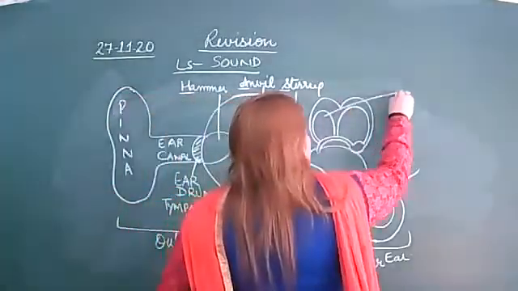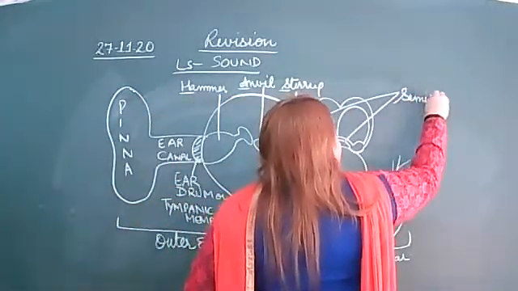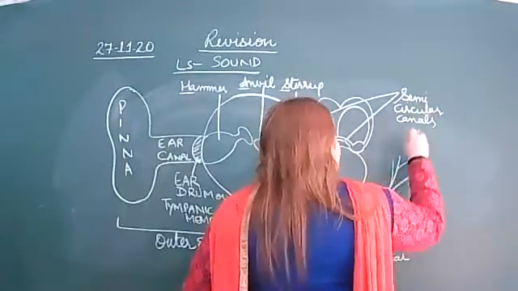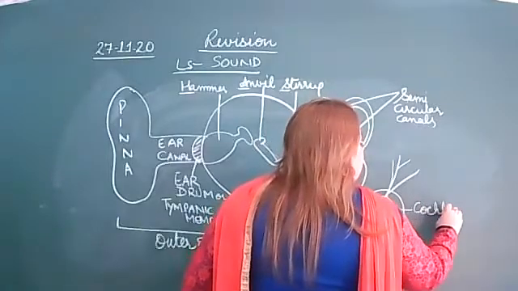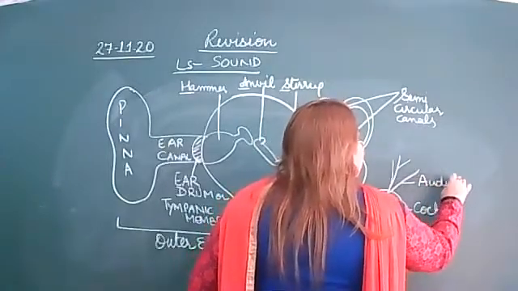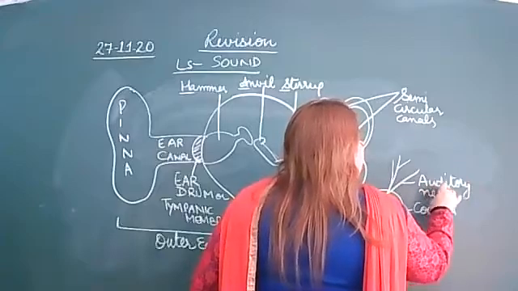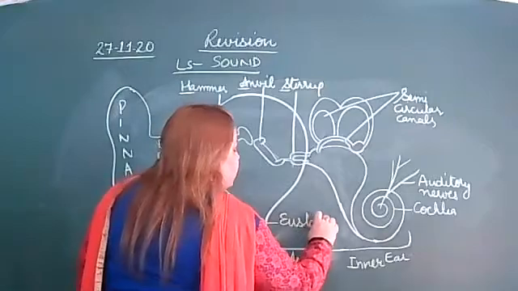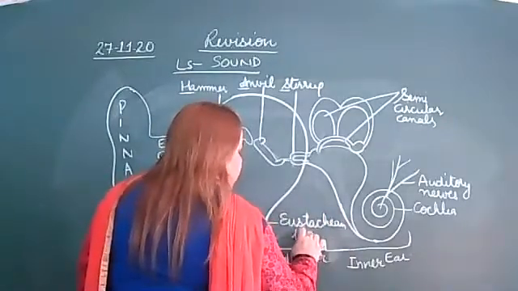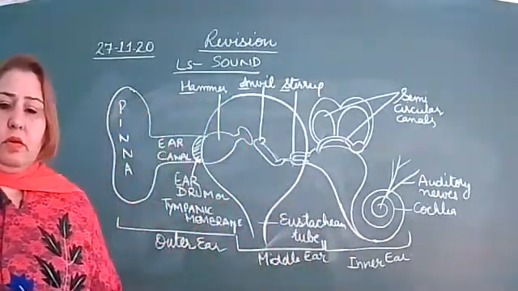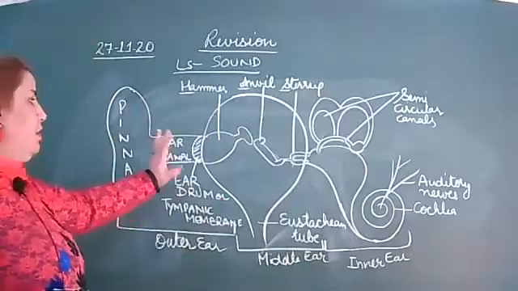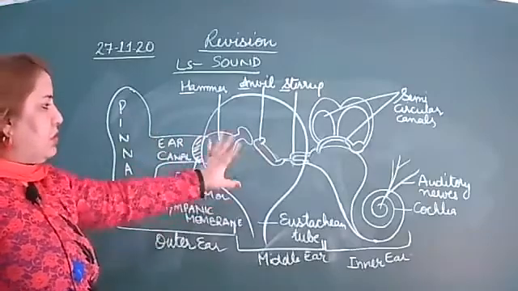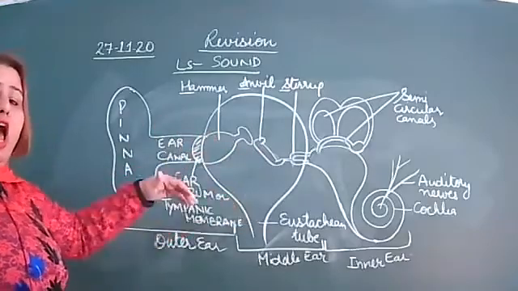Right? Then these are the semicircular canal. And this is cochlea. And these are auditory nerves, right? And this is called eustachian tube. Now, how does it work? I'm just giving you a brief description of this structure, and a brief explanation of how an ear works.